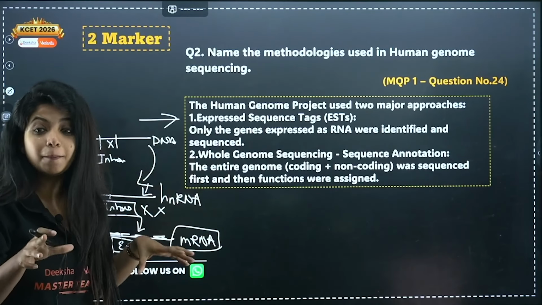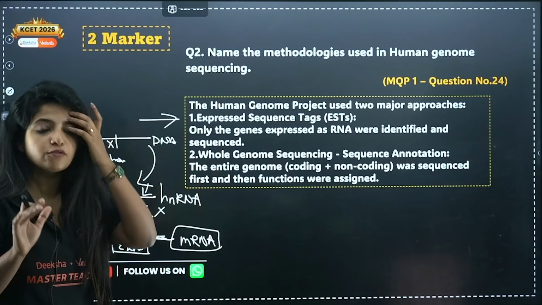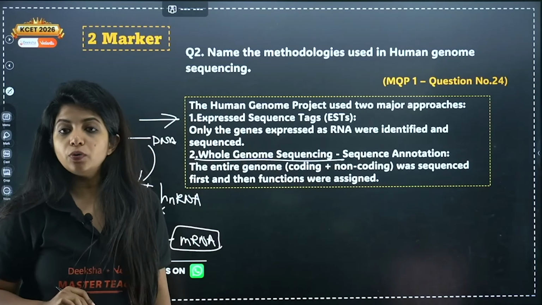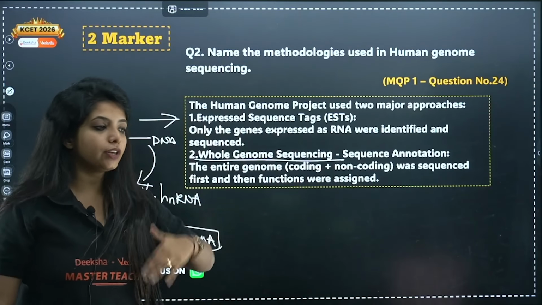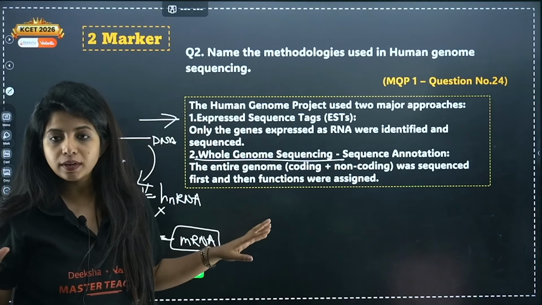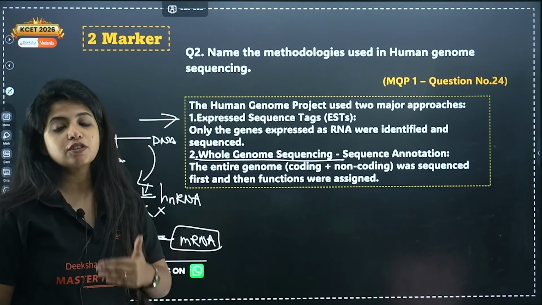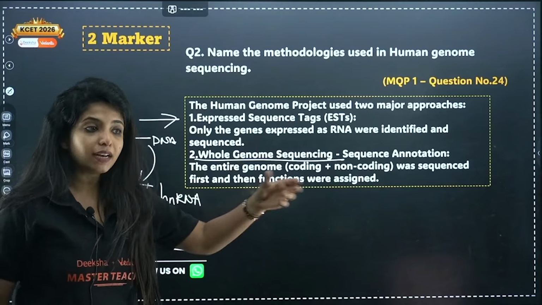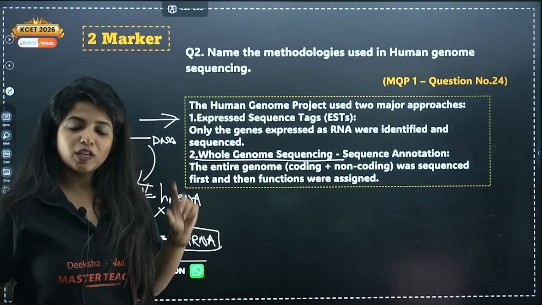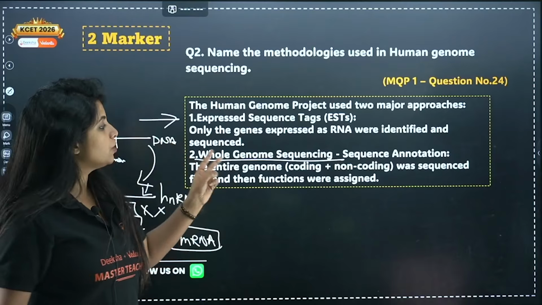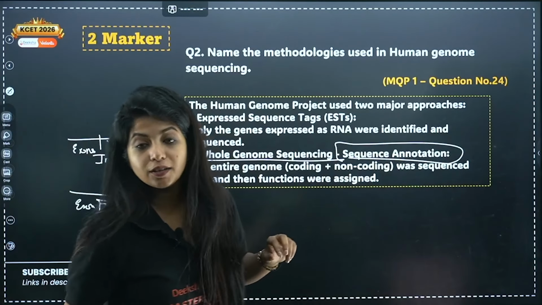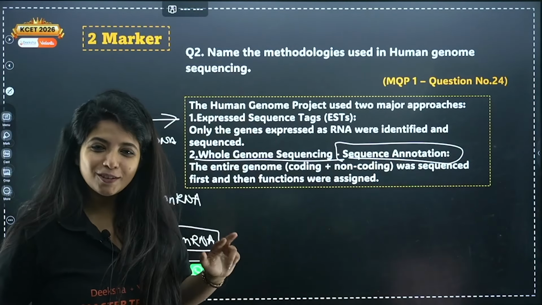You have something incompletely done. You have only the exons being sequenced. Now there is whole genome sequencing. What do you do over here? The entire genome, whether it's coding sequence or non-coding sequence, all of them were sequenced, and then later on their functions were assigned. Sequencing was done, and later on what does it do was being assigned. So expressed sequence tag is one, and whole genome sequencing, or you also call it sequence annotation, is the other method that we have.